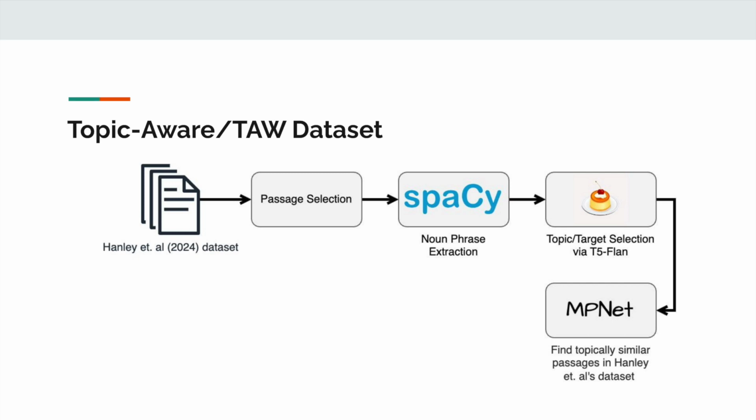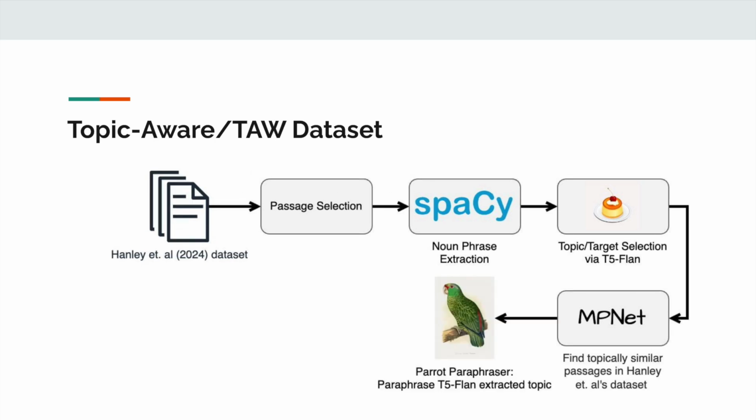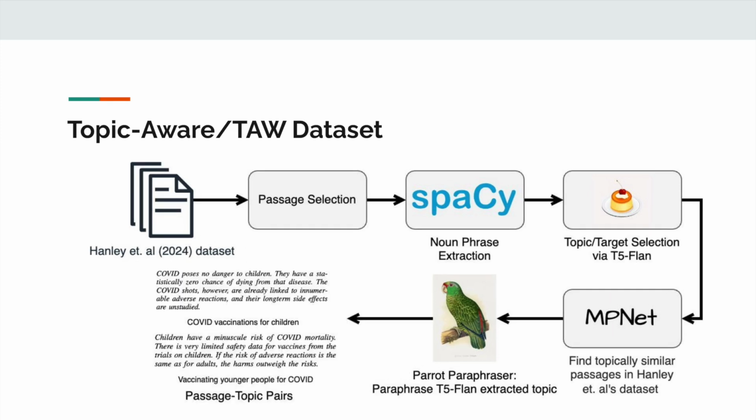Having extracted different passages, as well as their potential topics, we subsequently identify additional passages within the original news dataset that are topically similar to the original passages using the pre-trained MPNet model, fine-tuned for semantic similarity search. Lastly, we apply the Parrot paraphraser on the extracted topics, finally outputting topically similar passages with shared paraphrased topics.